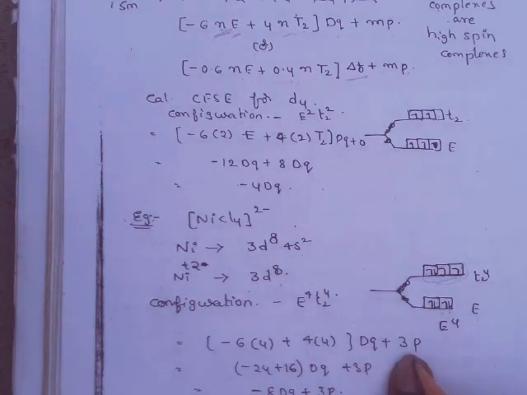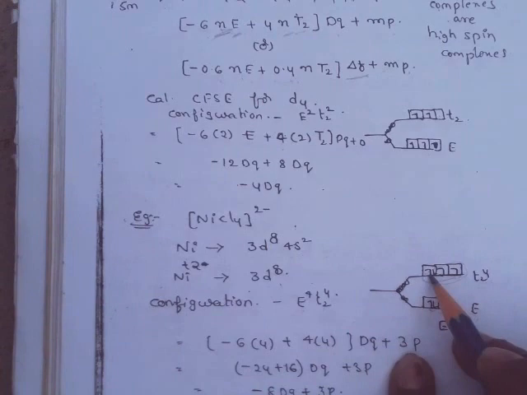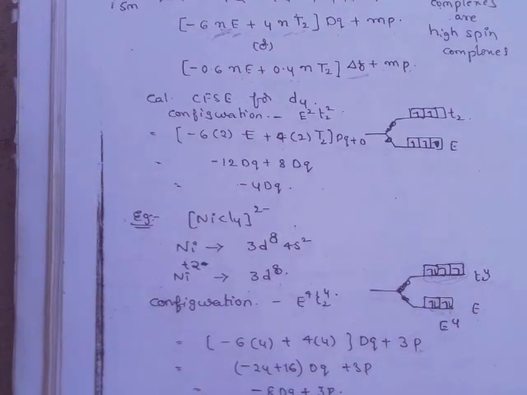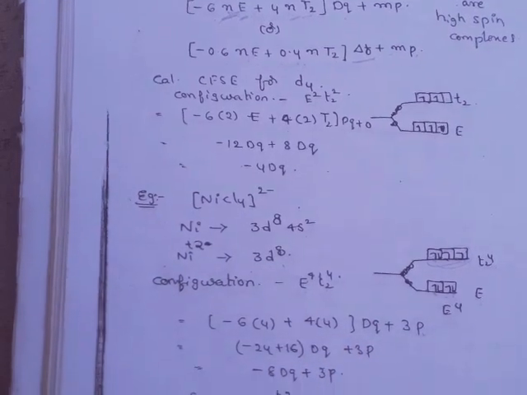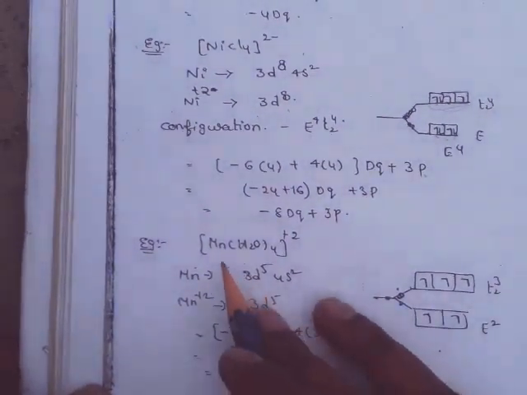What is m? Number of electron pairs present in d orbitals. 1 2 3 pairs are there. So 3 into P, pairing energy. Minus 24 plus 16 dq plus 3P. So finally minus 8 dq.